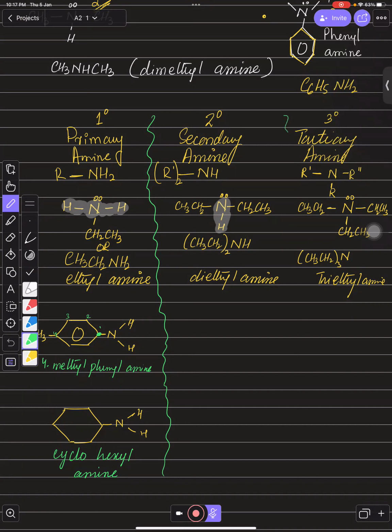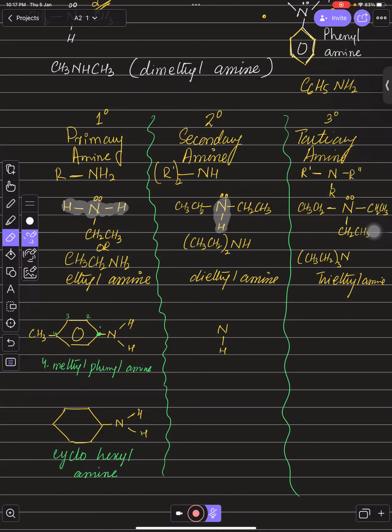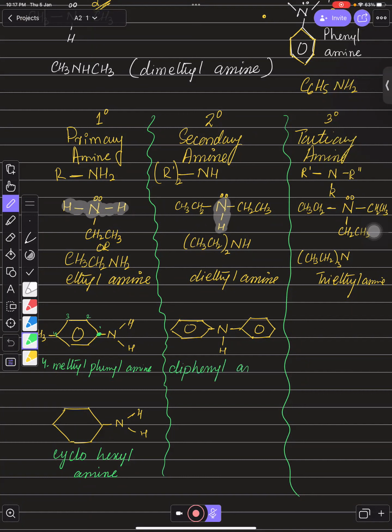Then if you talk about the secondary one, there should be N which is directly connected with only a single hydrogen, right? And the rest of the two bonds should be with the carbon chains. So these two bonds should be with carbon chains, and I'm just going to connect both of them with a benzene ring like this, right? So what is this? This is diphenylamine because we have two benzene rings over there.